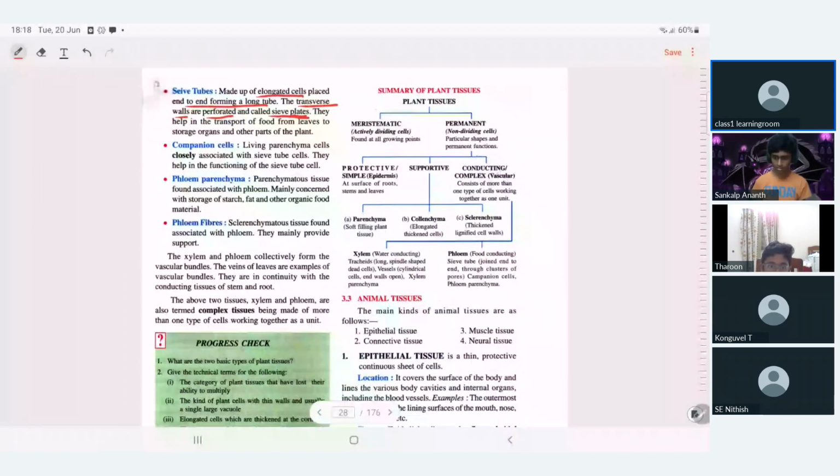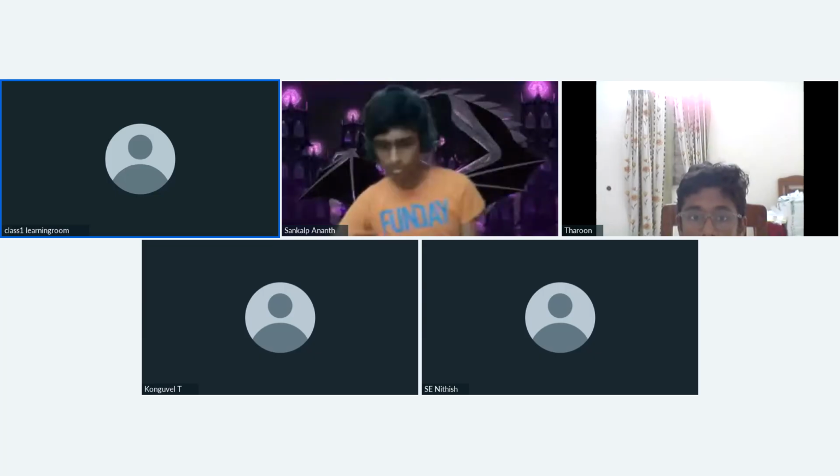What is the function of these sieve tubes? They help in transport of food from leaves to storage organs and other parts of the plant. Listen, one thing. Leaves are producing food. Do you know the relay process? Students run relay, right?